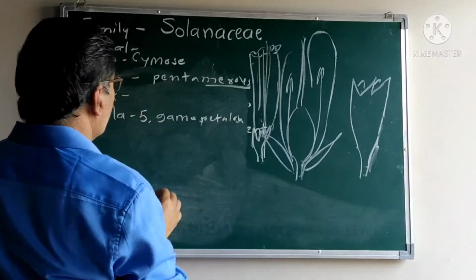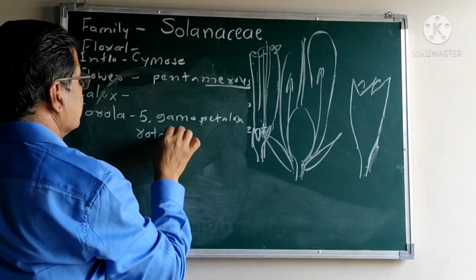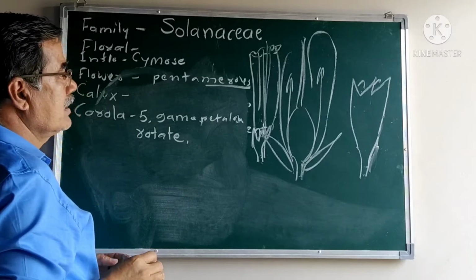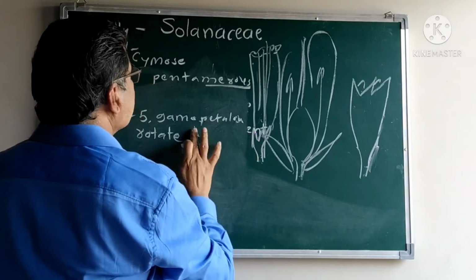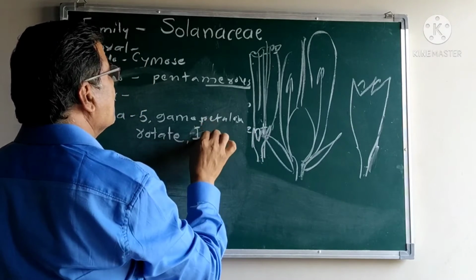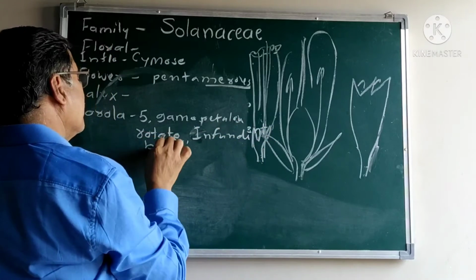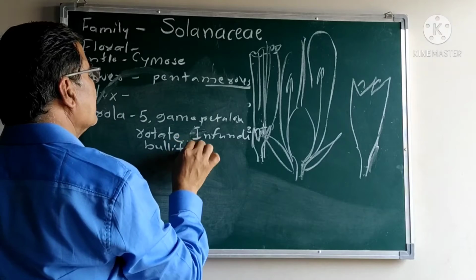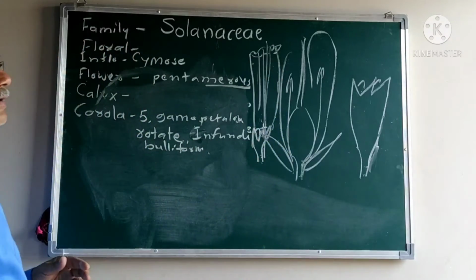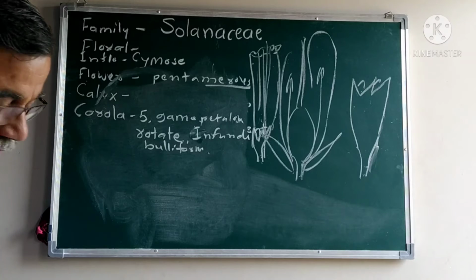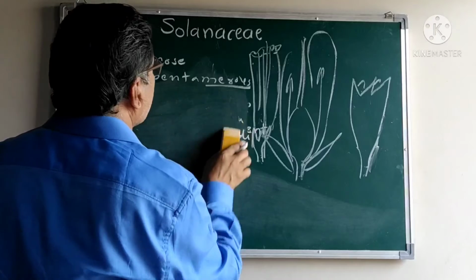The corolla form is rotate, or it is tubular, and in some plants it is infundibuliform. Corolla rotate and the infundibuliform corolla form are there.